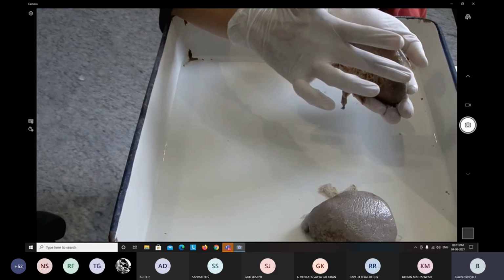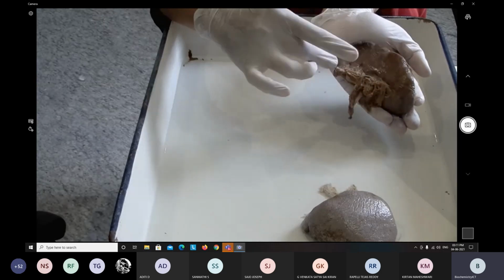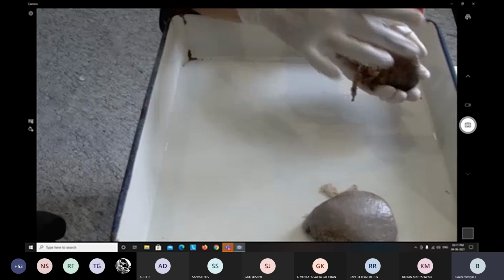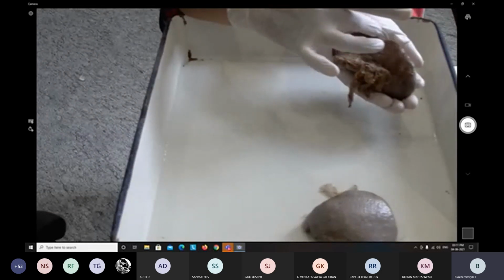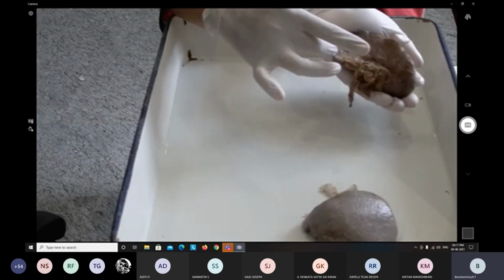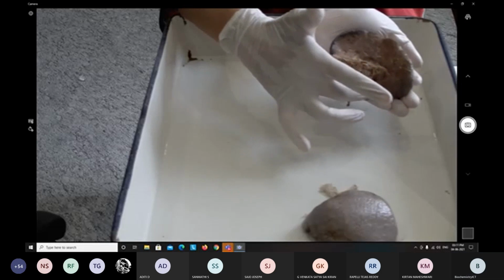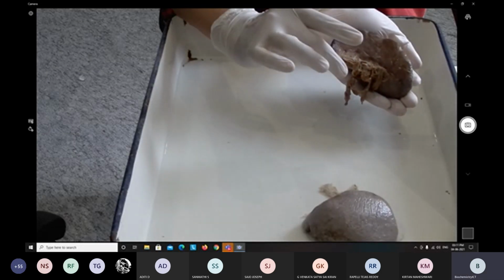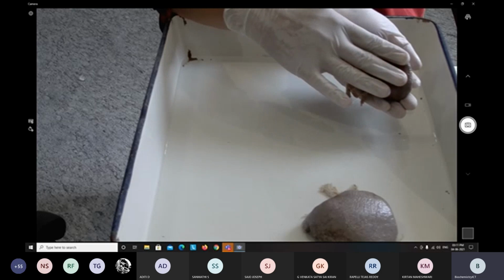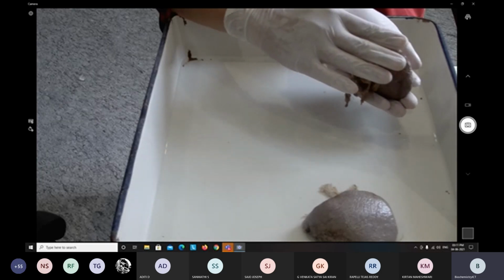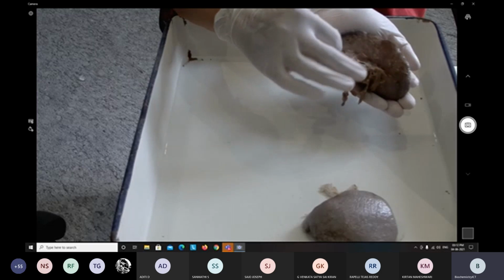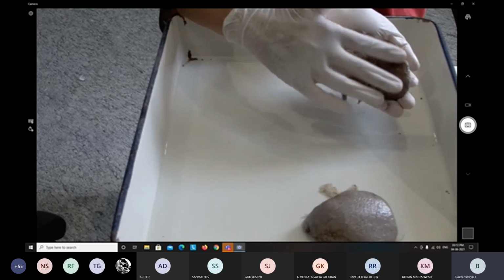Okay. Two ends: anterior end and posterior end. Then superior border, intermediate border, inferior border. Now two surfaces. Whatever different visceral organs of the abdomen are attached here, that is the visceral surface.